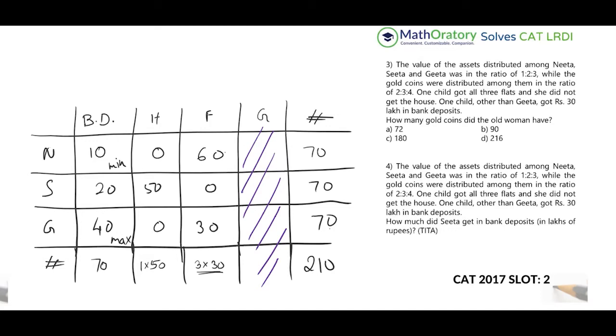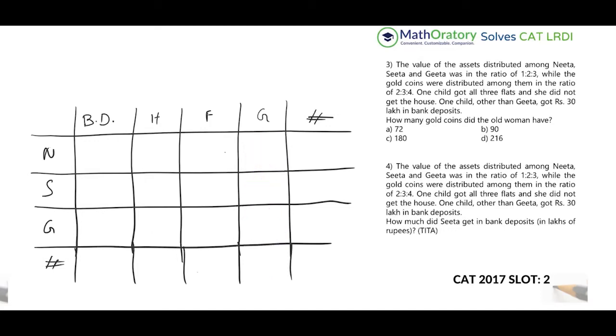So I'll just take this off. Okay, so this is the table that we're going to work with again. This has to be done separately. It says the value of the assets distributed among Nita, Sita, Geeta are in the ratio 1:2:3. So the value of the asset means the total asset. So these three are in the ratio 1:2:3. I'll just write it in some small squares to indicate that these are not actual values, but a relationship.